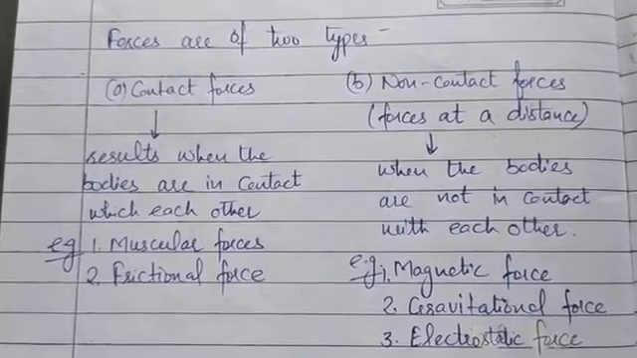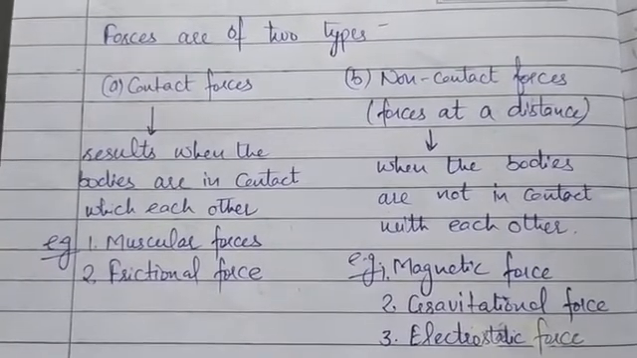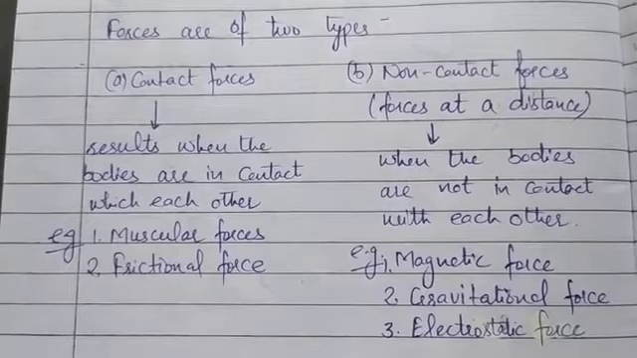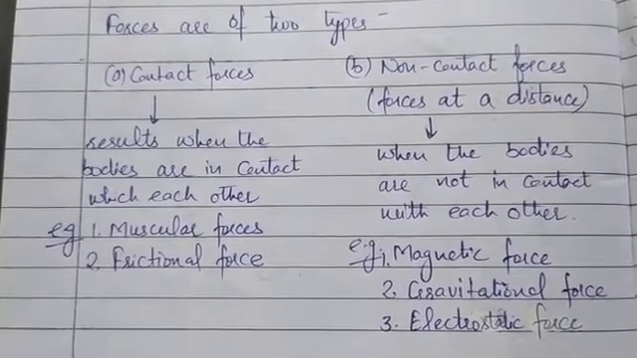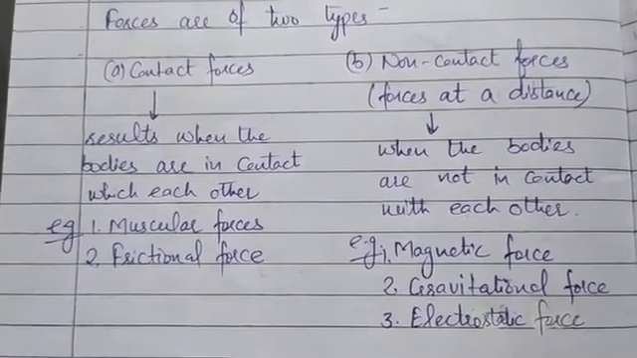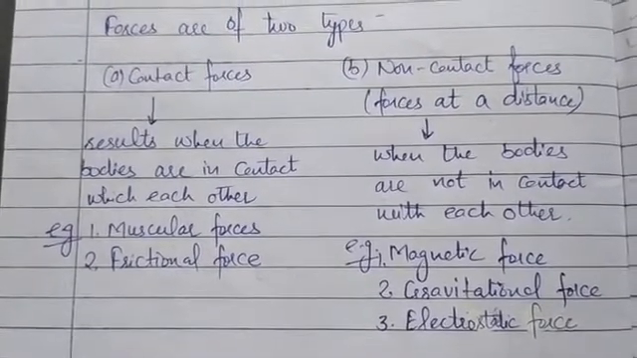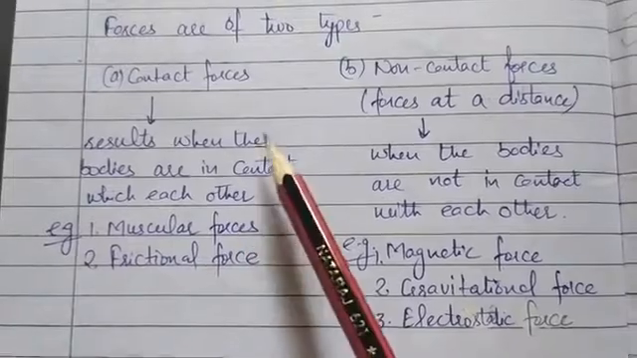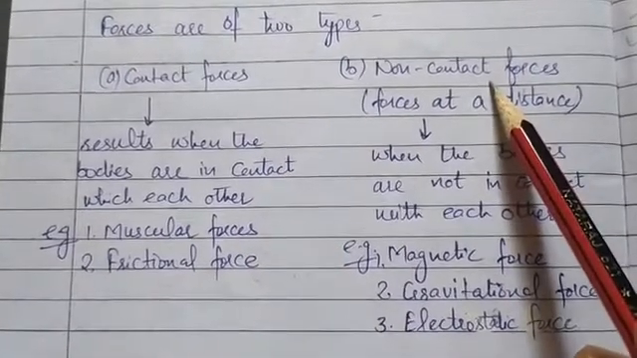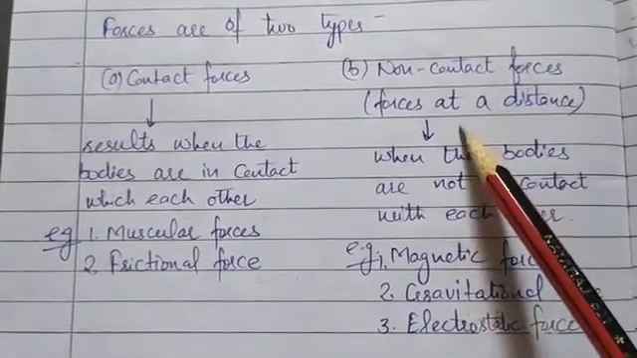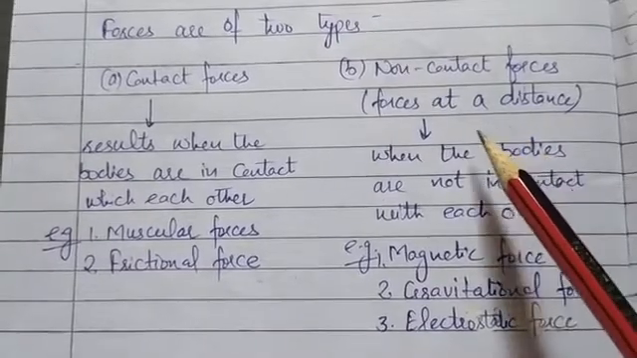We have learned that a force acts on a body when it makes contact with that body. But for any force to act on a body, direct contact is not always required. The interaction may occur from a distance. So the forces can be of two types, contact forces and non-contact forces. Non-contact forces are also known as forces at a distance or action at a distance.